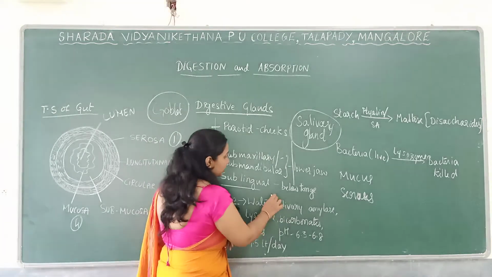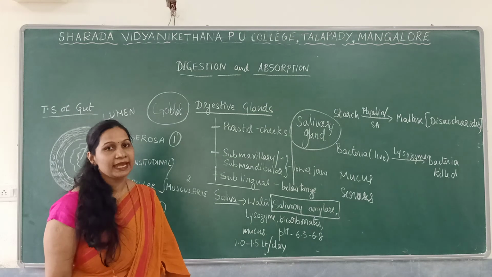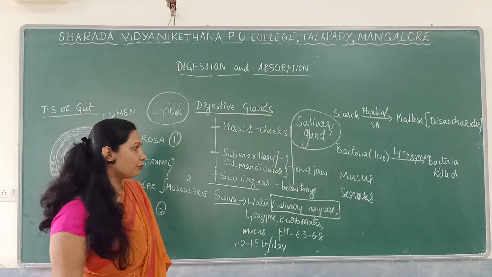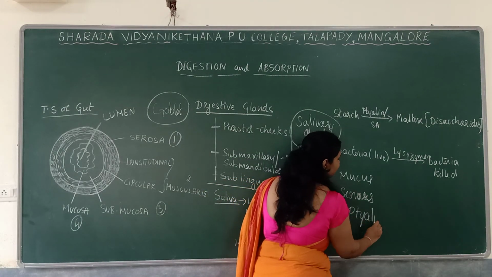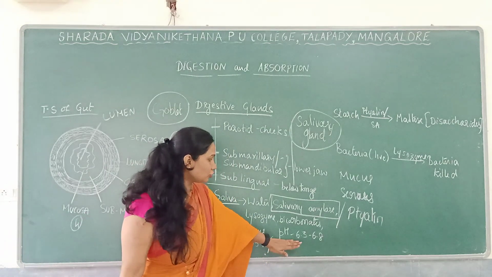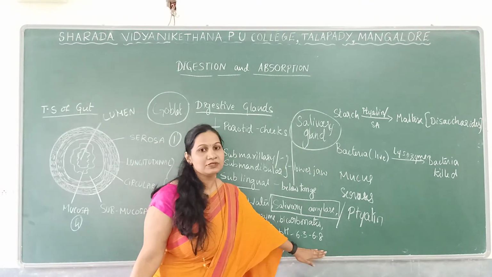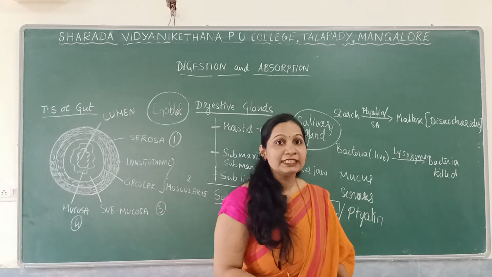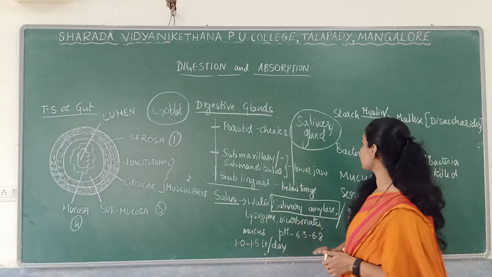One of the very important enzymes present in our saliva is salivary amylase, which is also known as ptyalin. Regarding the pH, it is slightly acidic, 6.3 to 6.8, and about 1 to 1.5 liters of saliva are secreted per day. That is the total secretion.